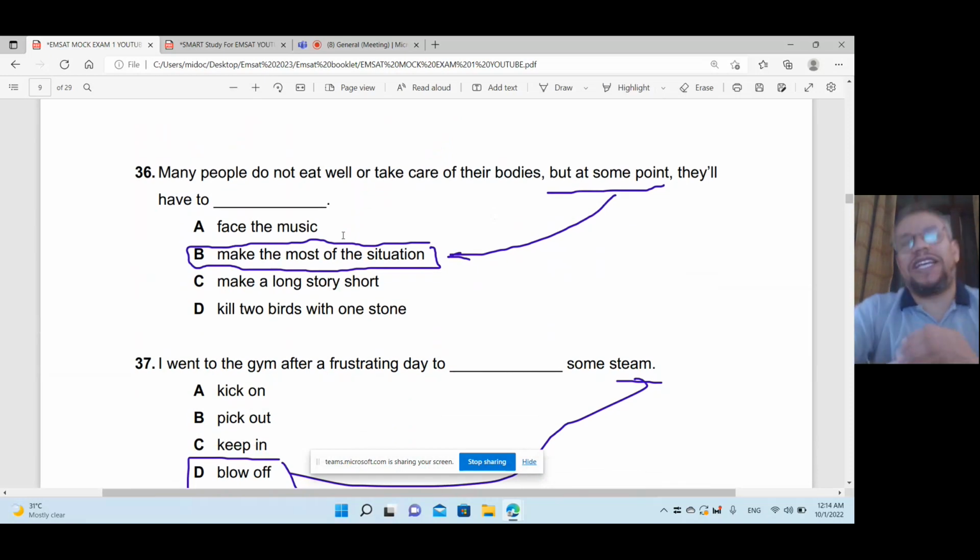Many people do not eat well or take care of their bodies, but at some point they will have to make the most of the situation. So they have to change, they have to wake up, they have to be aware, they have to stop the bad habits about what? About not eating well. So the answer is, this is idioms, and this English idiom is very essential. This exam of EMSAT, make the most of the situation, means that they have to change to good habits or a good situation.